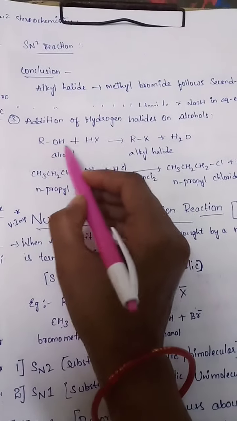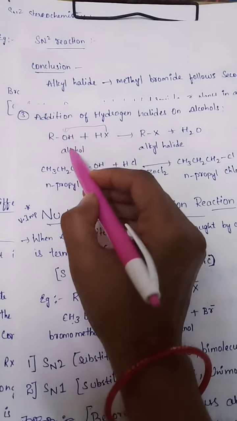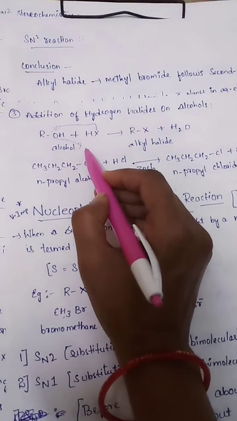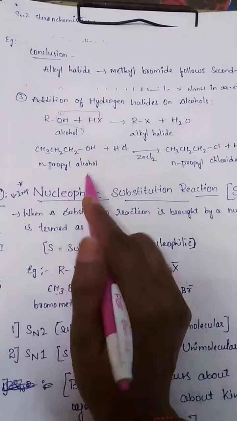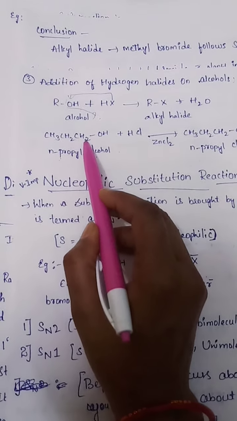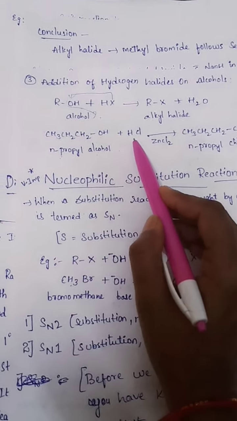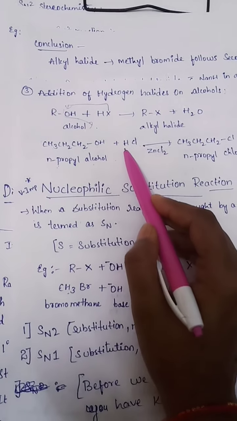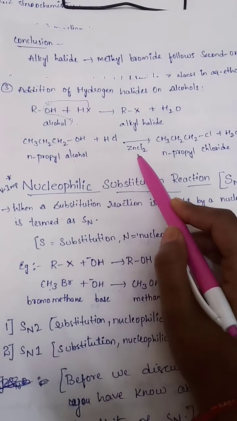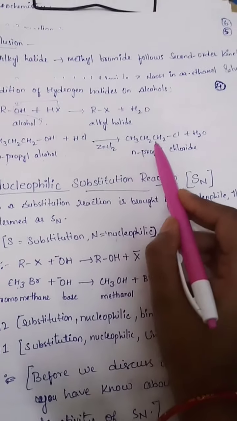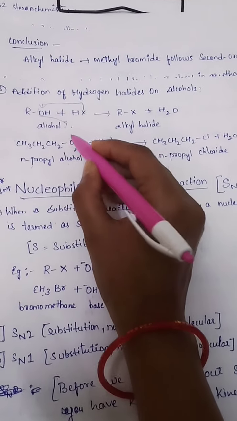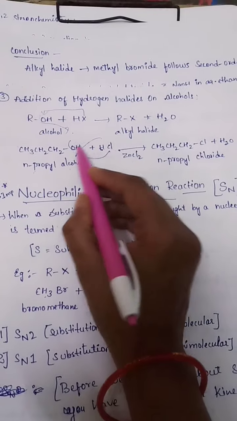See here what is happening, this X halide group is attaching here and this O2 will go out as H2O. Okay, next example we are taking n-propyl alcohol, CH3CH2CH2OH plus HCl, a hydrogen halide. In the presence of zinc chloride it gives CH3CH2CH2Cl. This Cl will come here and this OH2 goes out as H2O.